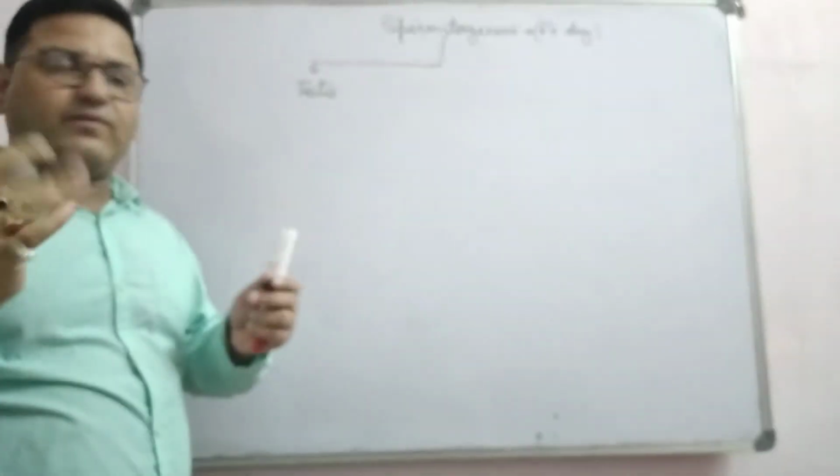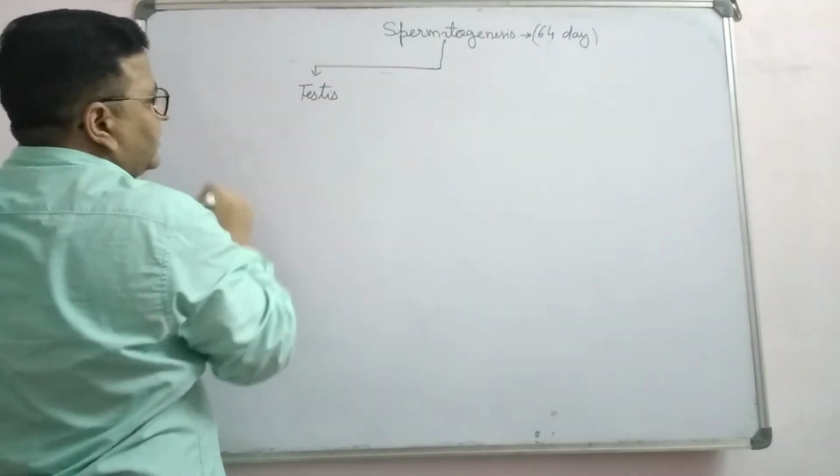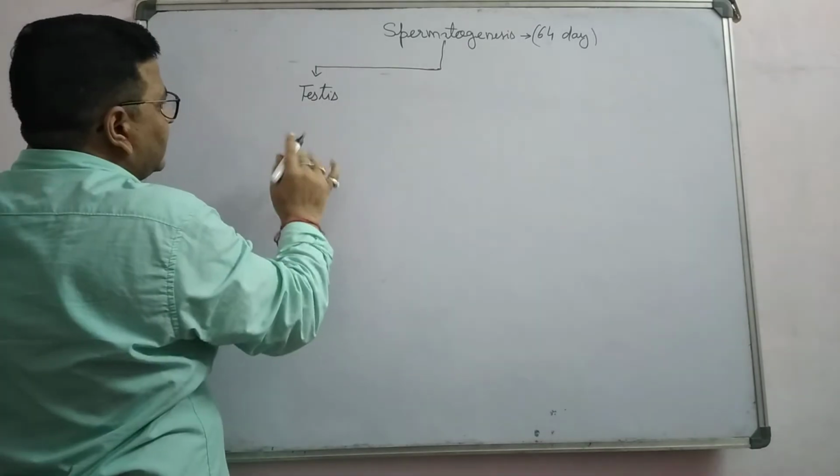In spermatogenesis, the main organ, it occurs in the testis. Testis is the singular form, tests is the plural form. You know very well what the testis is.